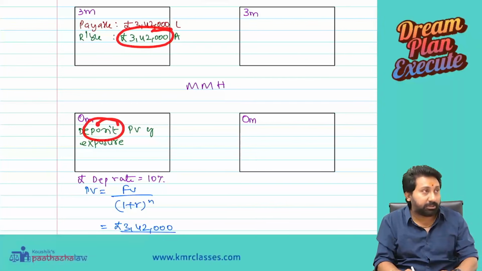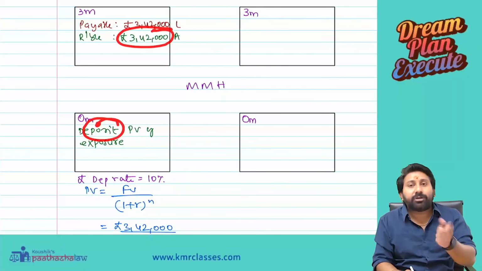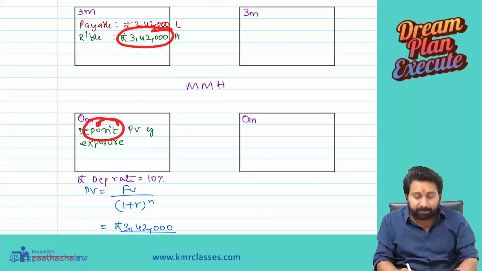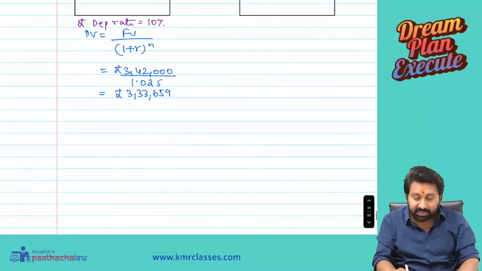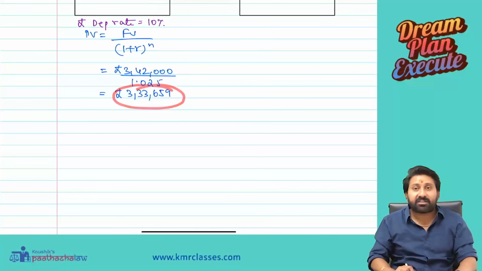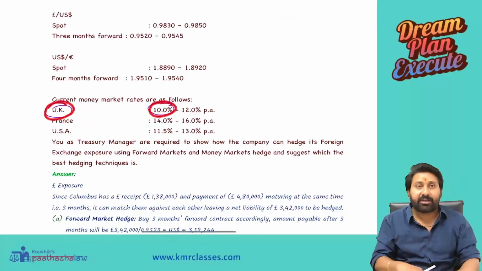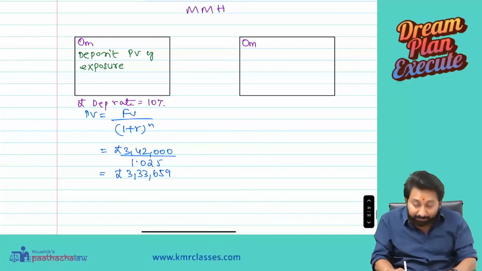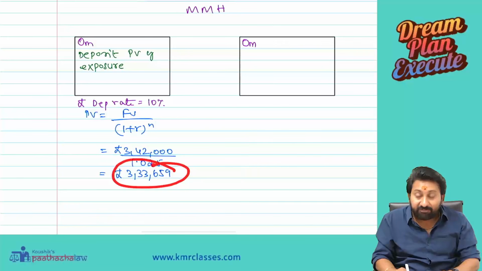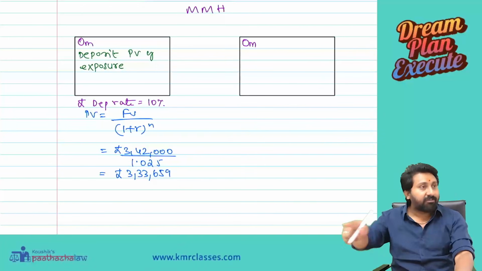We should deposit the full amount, then it will go beyond 3,42,000. So you should deposit that much amount which will mature to 3,42,000. So present value, using the pound borrowing and deposit rates, we got 3,33,659 because this is pound. This is the deposit rate. Lower is deposit, higher is borrowing. Here we are depositing. But to deposit this much amount, first you need to have some dollars and convert them at this rate, correct? That we are going to do now.